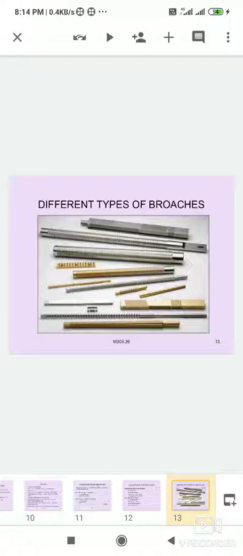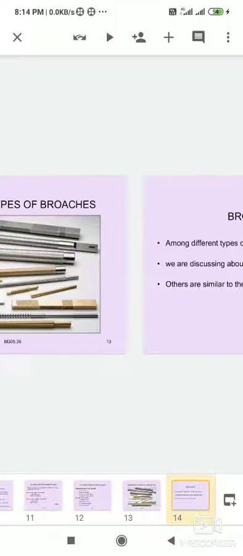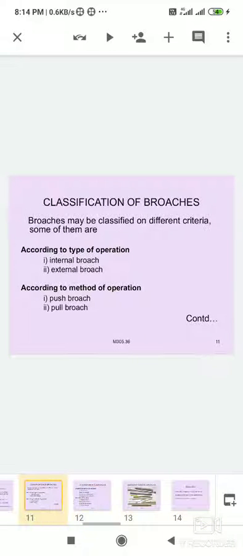These are the different types of broach tools. An internal broach is for enlarging an existing hole to a desired form, and an external broach is for machining external surfaces to a desired shape. Broaching offers excellent surface finish with dimensional accuracy. The rate of production is high.